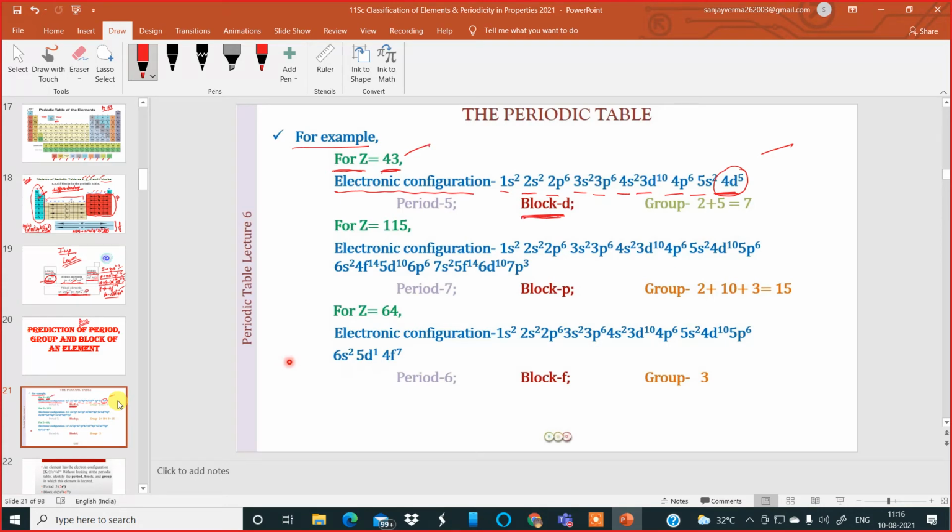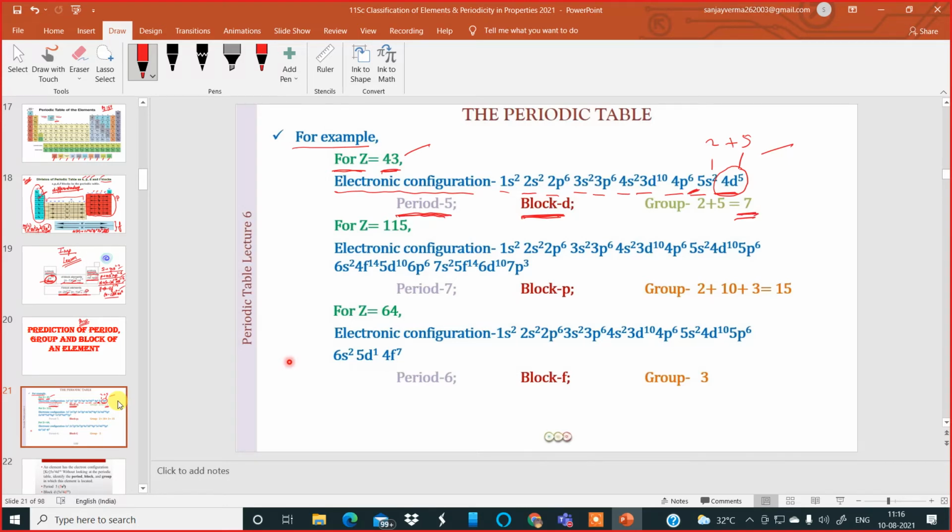After that, which group? You have to add this 2 plus this 5, so it is group 7. The element belongs to group 7. Then the period. Look at the valence shell, the outermost shell. The principal quantum number is 5. The maximum principal quantum number is 5 over here, so the period to which the element belongs is 5.